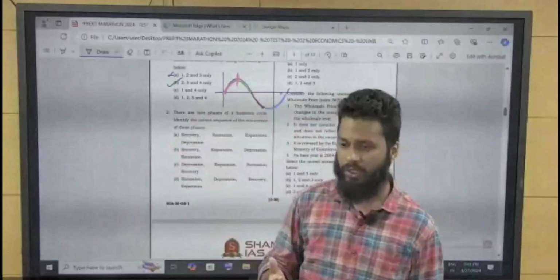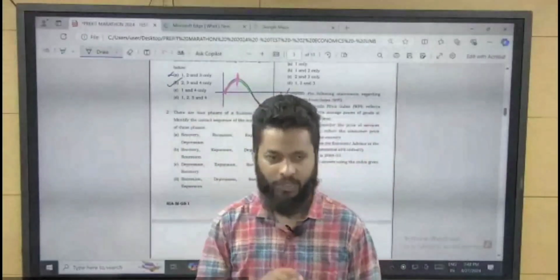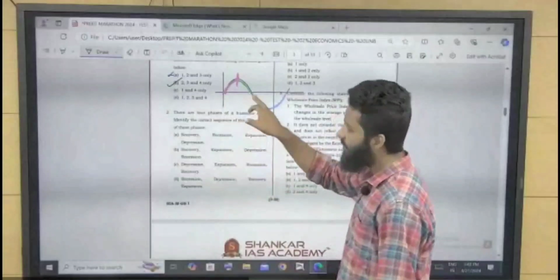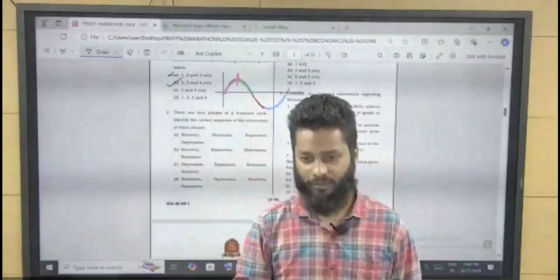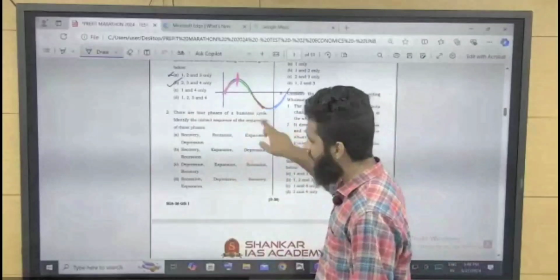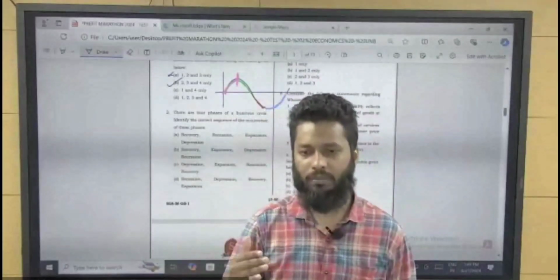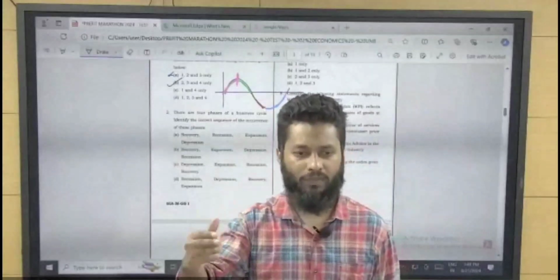And what is slowdown? GDP growth rate is declining but remains positive. And when GDP growth rate becomes negative, it amounts to recession. And what is the technical definition of recession? GDP growth rate remains negative for consecutive 2 quarters.